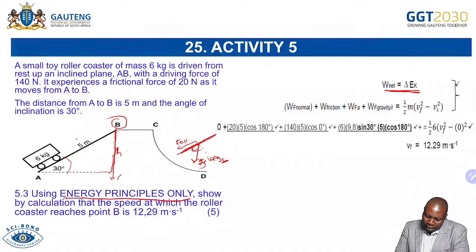So it's Fg parallel and Fg perpendicular, and you had friction that was opposing the motion. We also had our 140 applied force there. So these are the forces that you have.